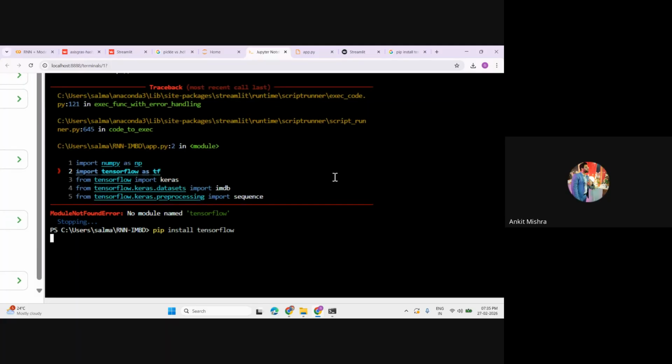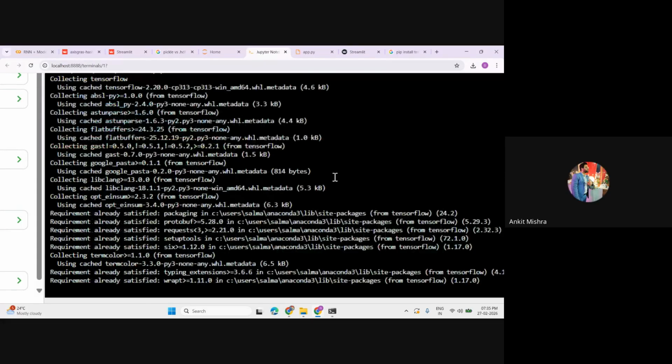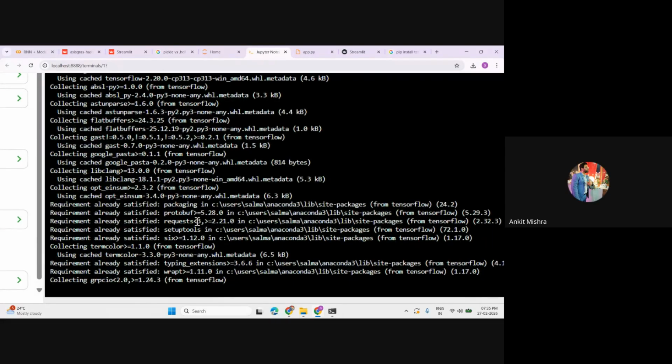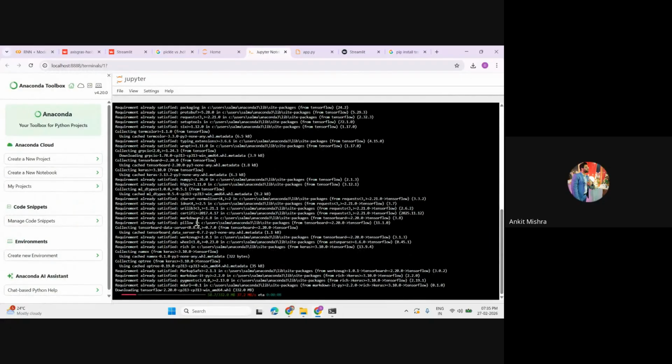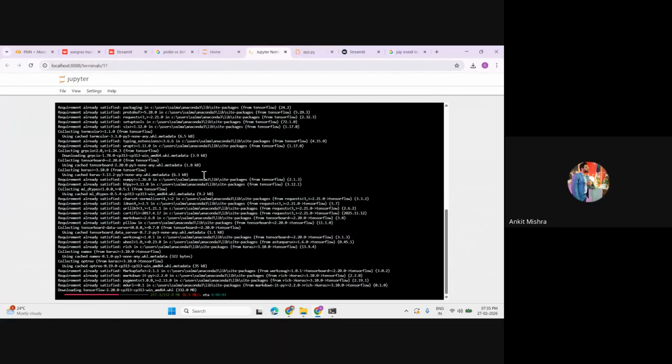The module is, I think, 300 plus MB, so it will take some time. It will download all the modules, and yes, it's downloading them. Once it is done, we will call our app.py again and then build our model.